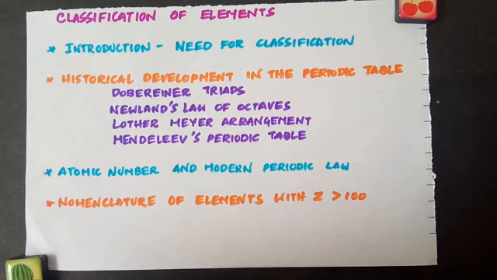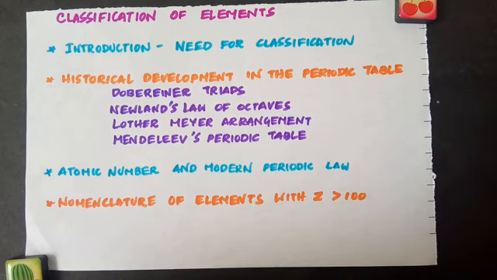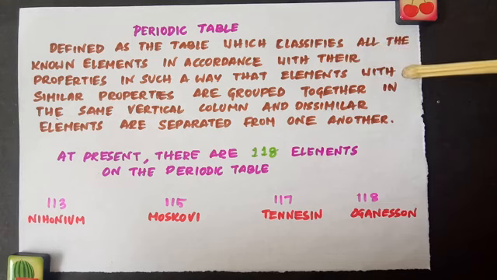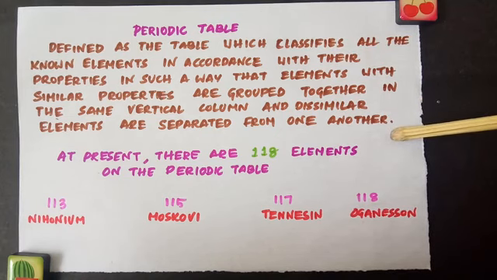So in this video we are going to see the historical development of the periodic table and how the atomic number and the modern periodic table that we are using now are related, and the nomenclature of elements with atomic number greater than 100. So first let's define the periodic table. Periodic table is defined as the table which classifies all the known elements in accordance with their properties in such a way that elements with similar properties are grouped together in the same vertical column and dissimilar elements are separated